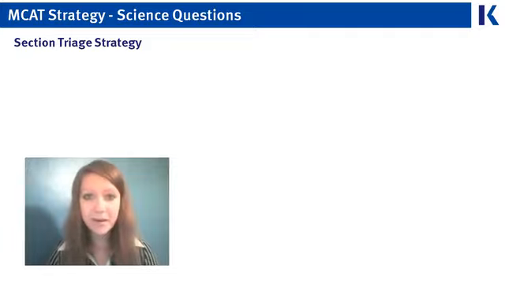So on the MCAT, you're going to actually tackle the discrete questions first. Anytime you're in a science section, you'd find all the discrete questions and answer them. Discrete questions, since you don't have to read a passage to answer them, tend to be quicker and easier to answer. Then, once you're done with all the discrete questions, you'll hit that review button on the test. You'll go to the list of all the questions, and then you'll click on the first question that's associated with the passage and go back to that question.